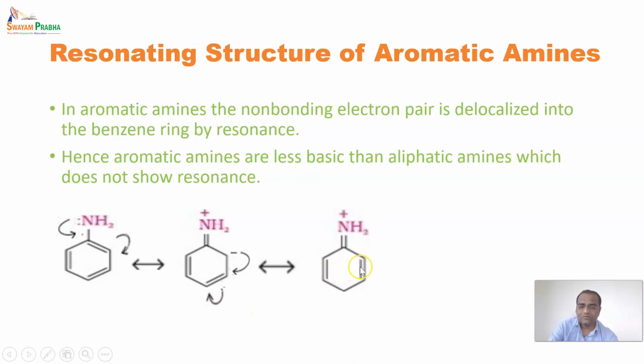Now you can see there is formation of one more new bond over here, formed because electrons have been shifted between the ortho and meta carbon, and the para carbon has a negative charge because electrons were shifted onto the para carbon.